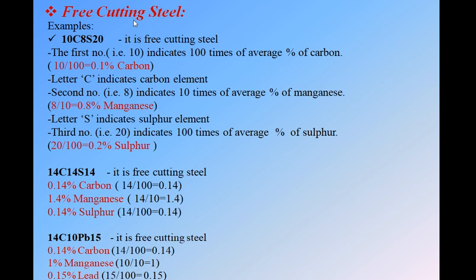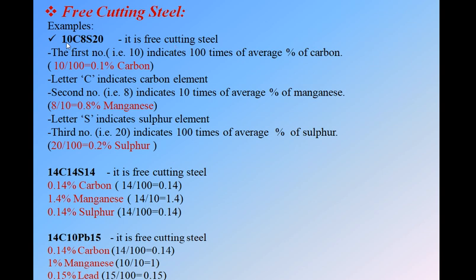Okay, we will go to the second one. See, this is free cutting steel. Earlier we had only this much, that is 10C8, and if we have only this much, this will be a plain carbon steel. But here we have something again, followed by a capital S and a number. Getting or not? Means this is not a plain carbon steel. We have something other, that is S20, which means this will be something different from plain carbon steel, and this we call a free cutting steel.